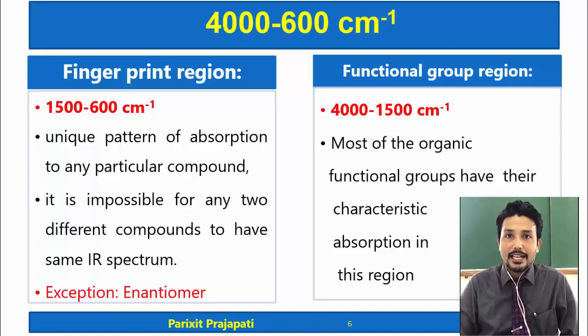That means no other compound will have the same pattern of absorption in the region, and that is why it is known as fingerprint. Like fingerprints of humans, they are not identical with anyone else in the world. So that is why this region is known as the fingerprint region.